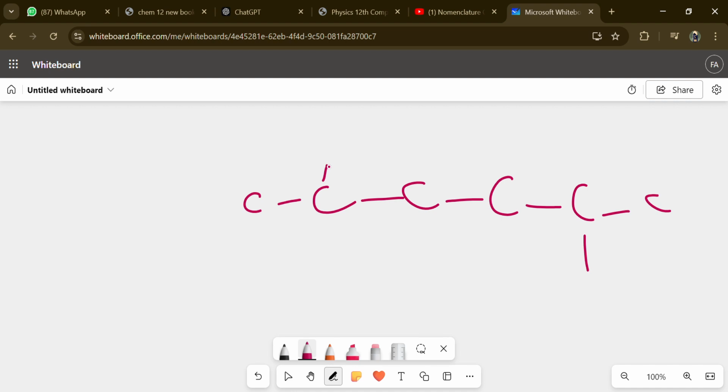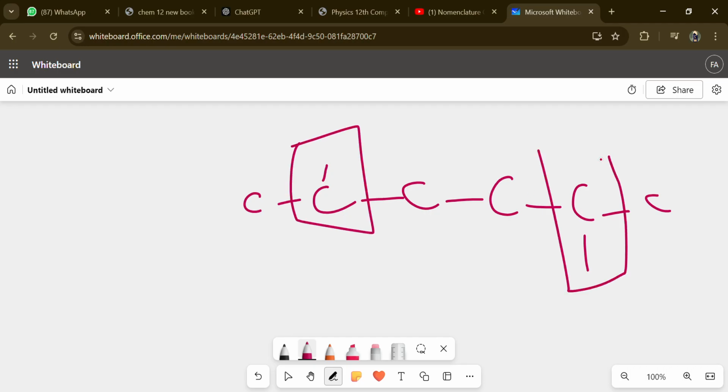So whenever you are talking about the iso system, always keep in mind that the iso branch will be attached on the second carbon of the chain, either at this second part or this second part, none other than this.